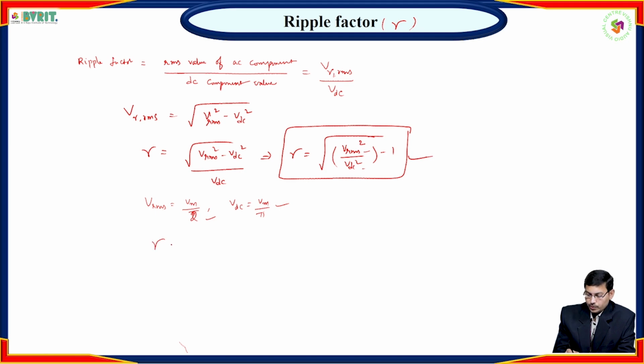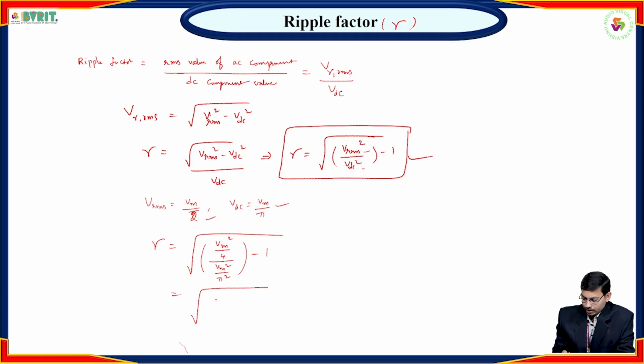So gamma equals the square root of Vm square by 4 divided by Vm square by pi square, minus 1. After simplifying, Vm square by 4 into pi square by Vm square. Vm square cancels, and minus 1 is there.